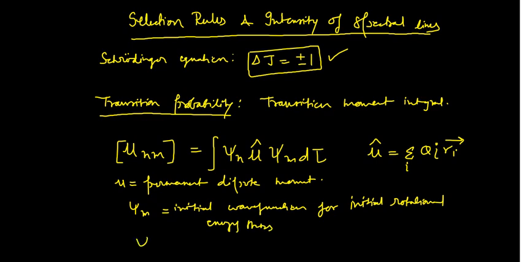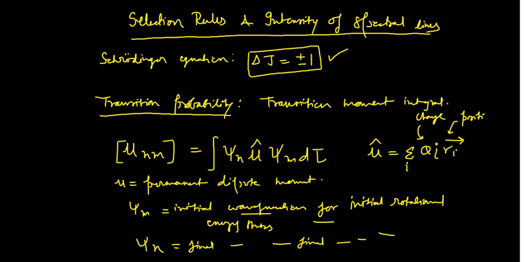Then definitely there would be psi n. Psi n is the final wave function, the wave function for the final rotational energy state. These things you should know. And what is the meaning of q and r i? q is the charge present on the particle or in the molecule, and r i is the position vector. So it is very important to understand the terms we are using in the transition moment integral.